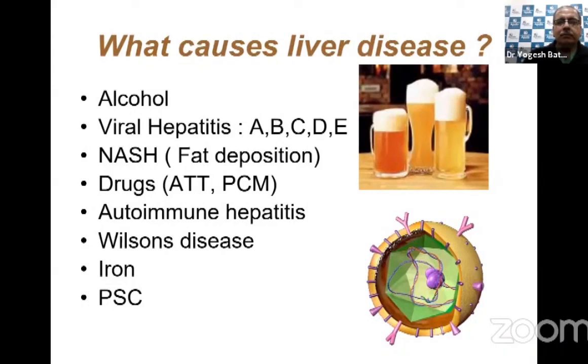Now, liver disease can actually be divided into acute diseases and chronic diseases. When I talk about acute diseases, it means that these are diseases which have come suddenly, they are fulminant, and they can result in liver failure. Chronic diseases are diseases which have been there for a long period of time and they lead to liver damage gradually. So these are the causes of liver disease.